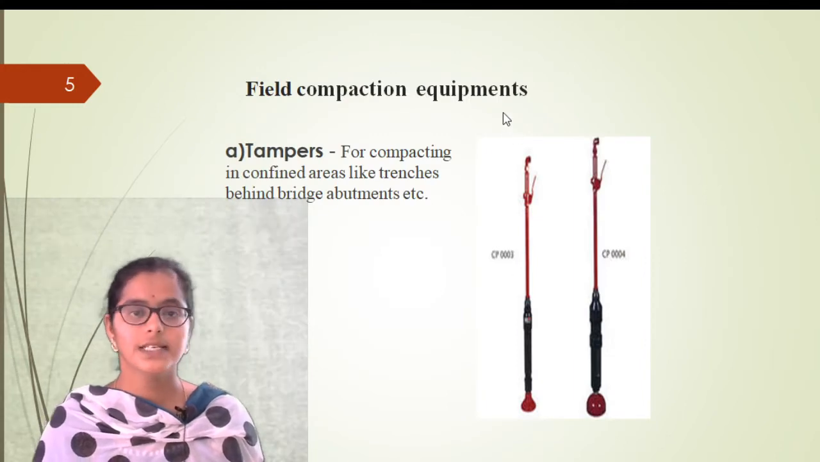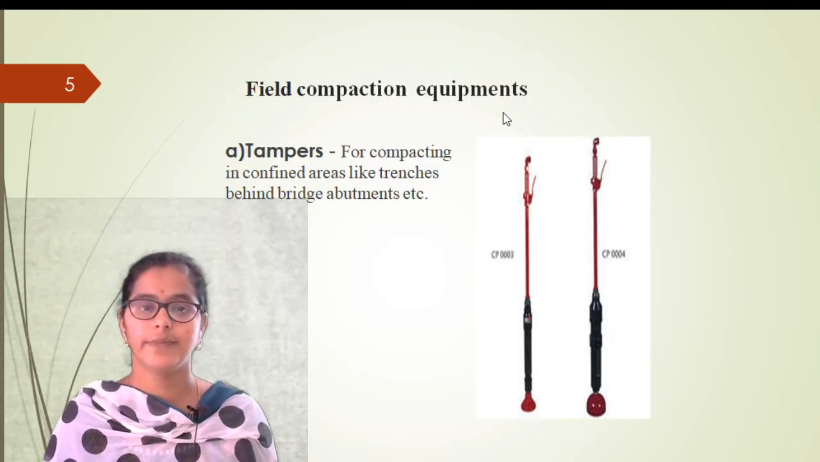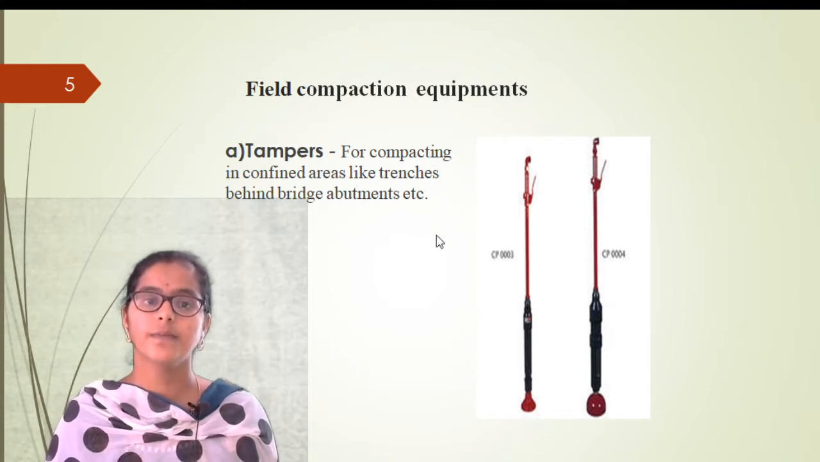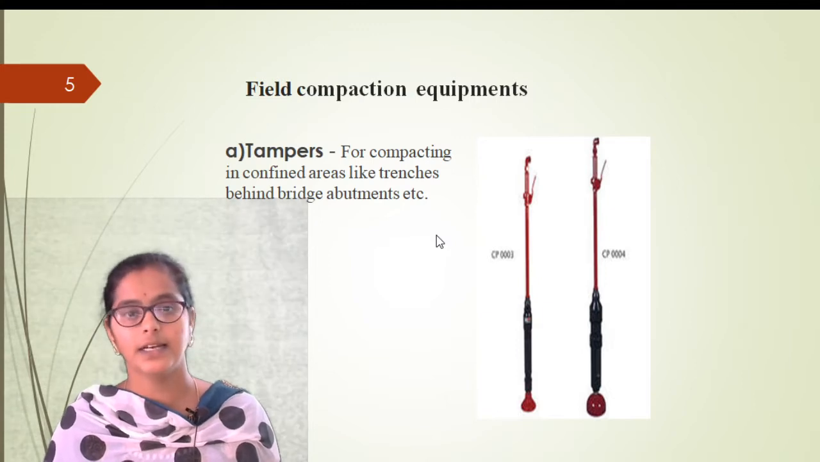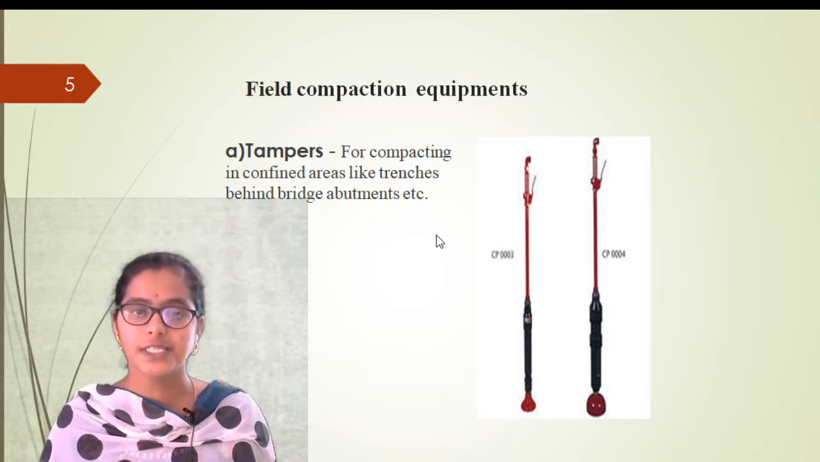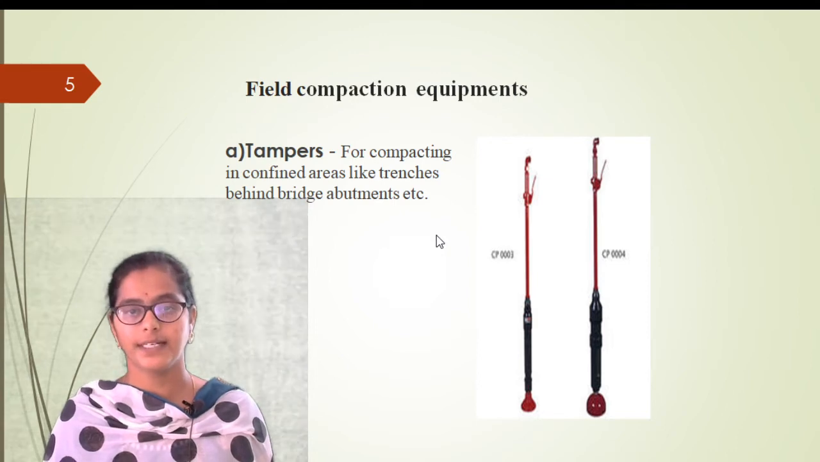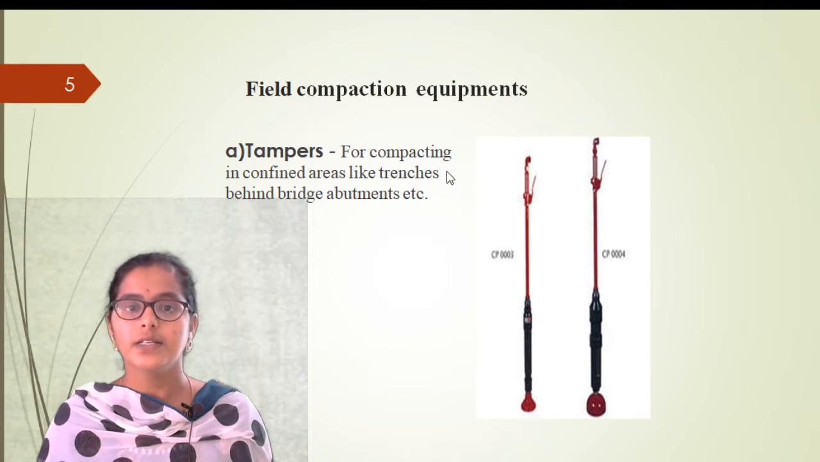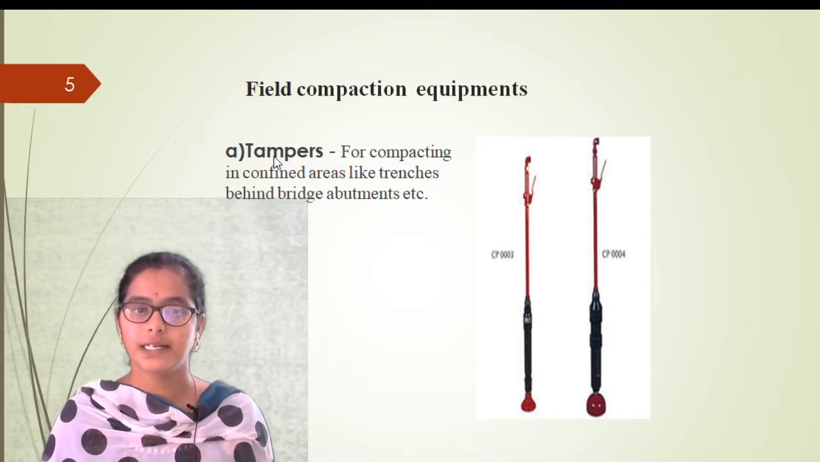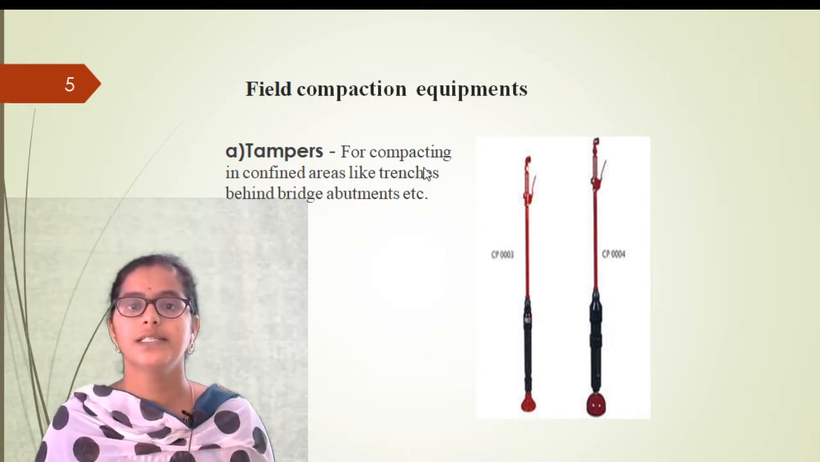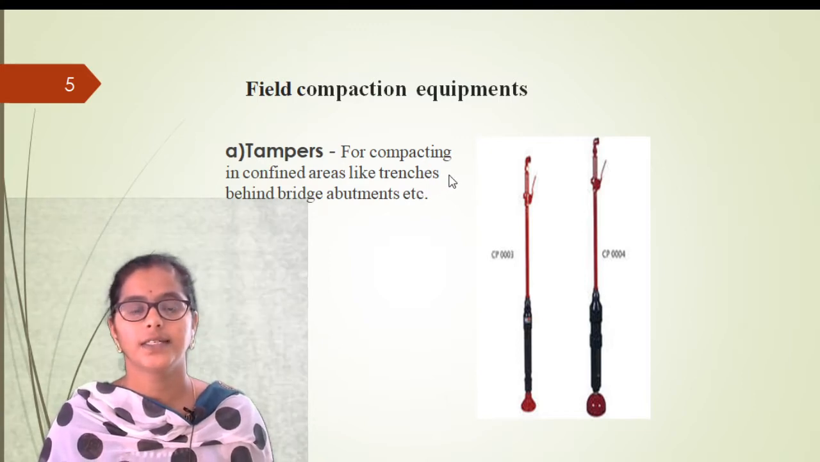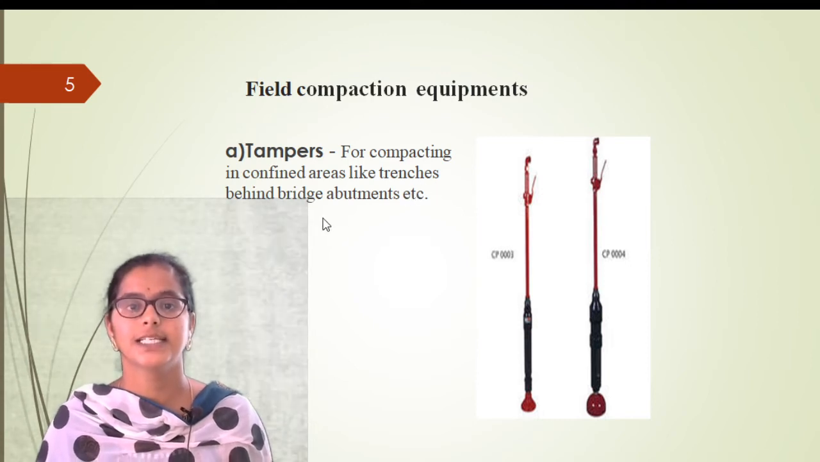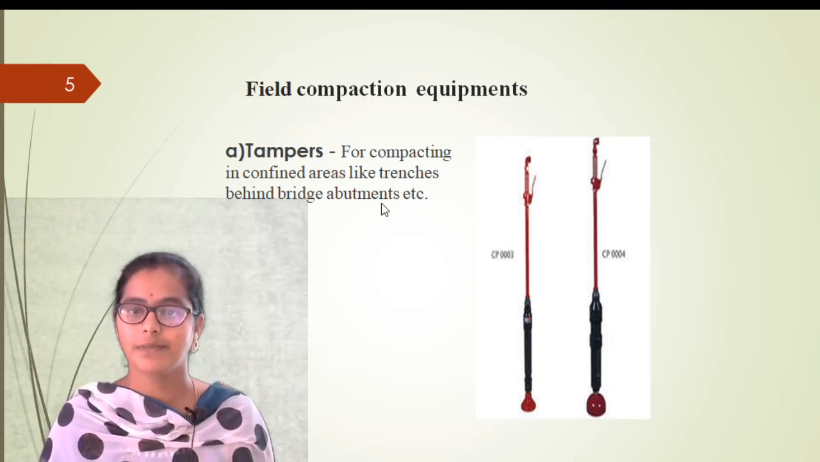Right? So now we'll discuss field compaction equipments. So in the definition we said we use some loads or some energy for the compaction, right? So with the help of some machines or equipments, we do the compaction. So we discuss these compaction equipments now, okay? One of the equipments is tampers. Tampers are used in the narrow areas like trenches, behind the bridge abutments, narrows.